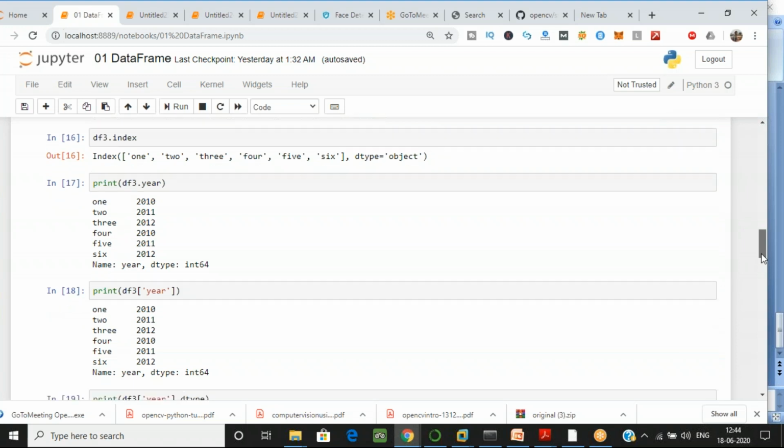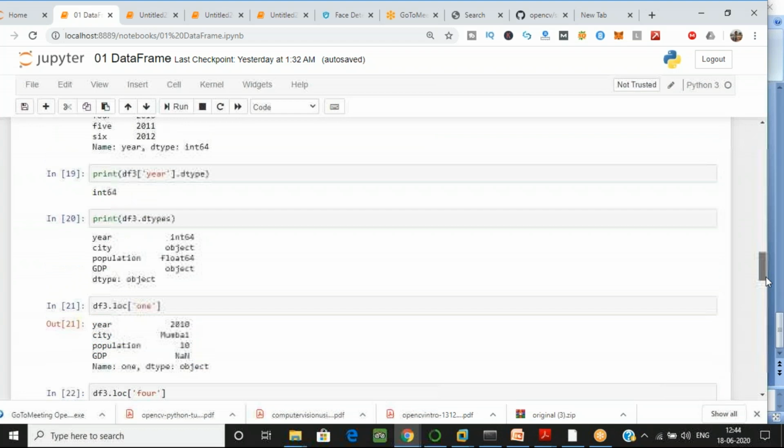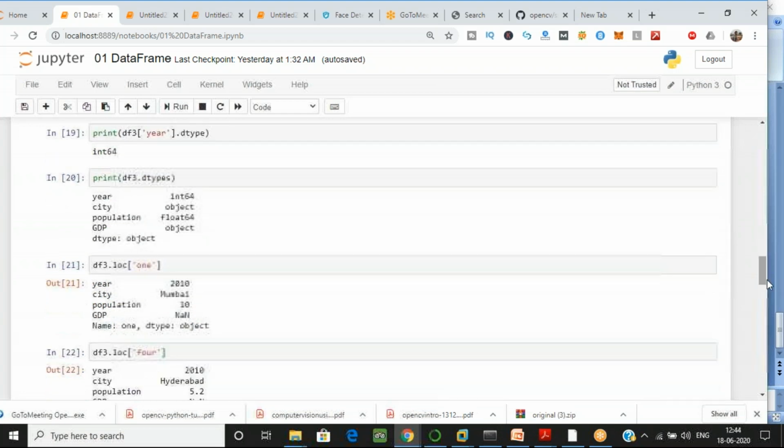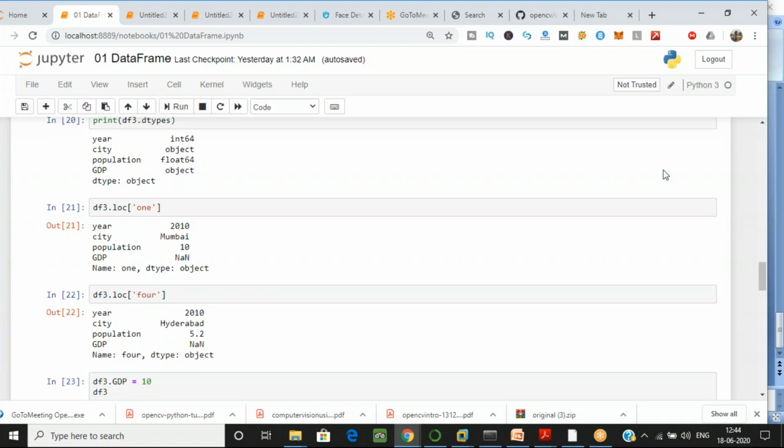I am just checking the data type over here. Now, LOC. If you remember why we used LOC, type in the chat box why LOC is used. We used it yesterday.